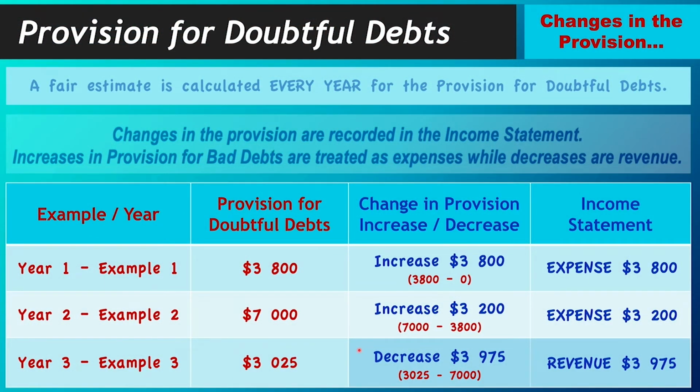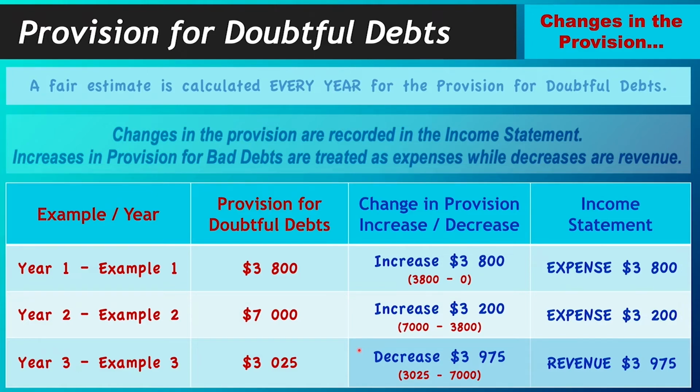Year 1, when you create it, it will be an increase, always an increase, because it's increasing from 0. So from 0 to whatever the amount of your provision for that year 1, that is going to be your increase. And that is going to be written as an expense in your income statement. Then for every year after that, like year 2, you do your calculation. You compare it with the previous year, which would be year 1. See if there's an increase or a decrease. If there's an increase, it's going to be an expense. If it's a decrease, it's going to be a revenue, or accounted for as revenue in the income statement.